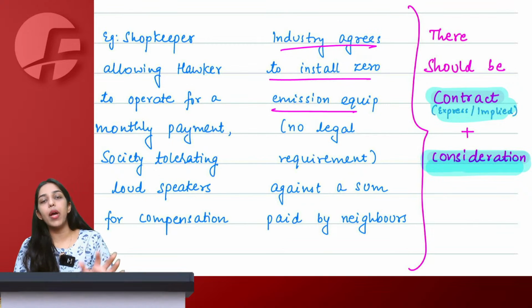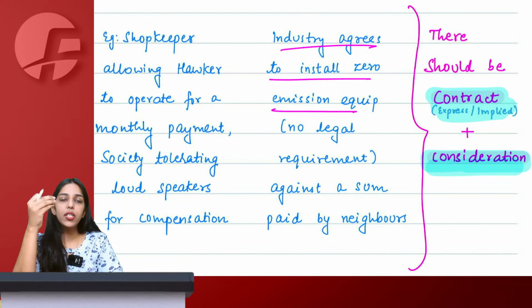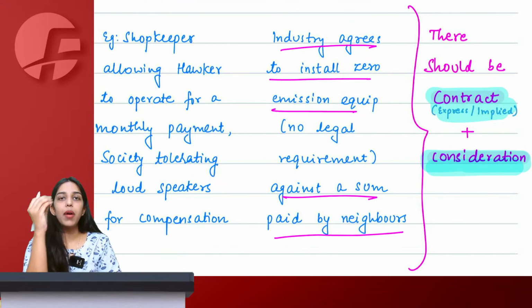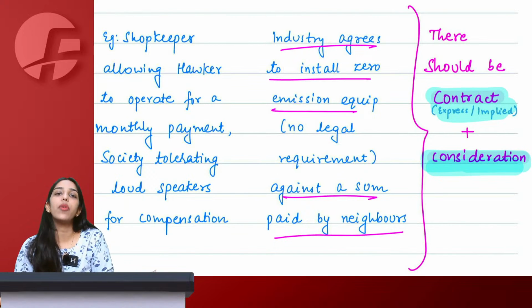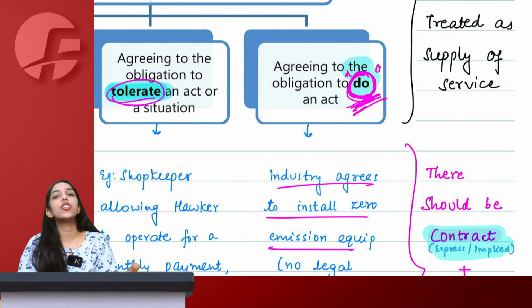There is no legal requirement. The neighbors are requesting that please install zero emission equipment. We know your smoke emission is very less, but let's control that also so that there is proper safe environment. Now here the neighbors are paying some consideration to the factory owner so that he would install zero emission equipment. Means the factory owner is agreeing to do something, agreeing to install equipment.